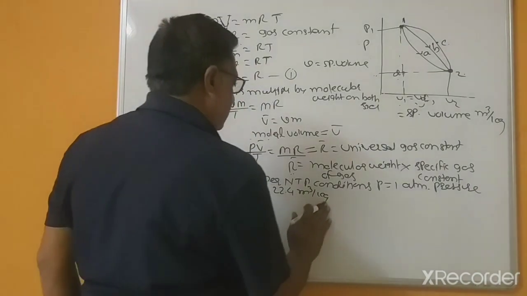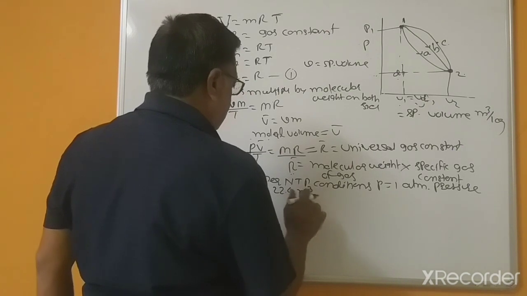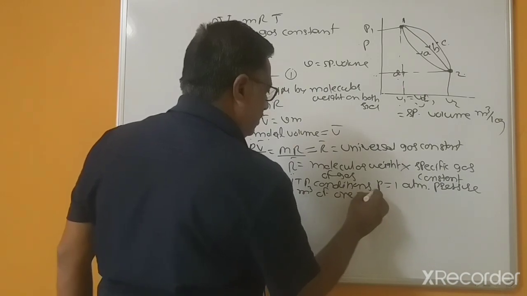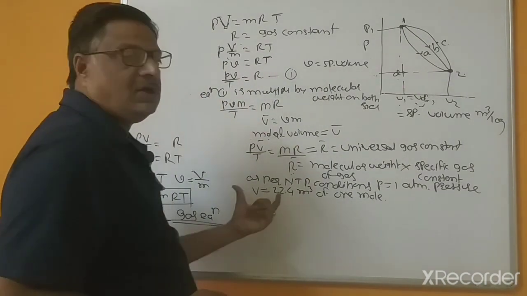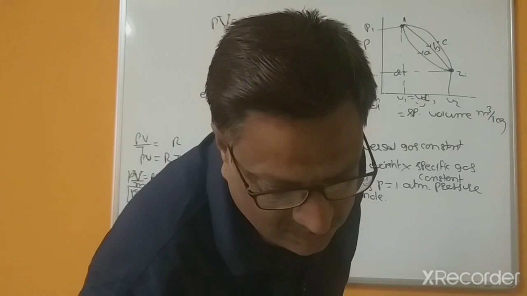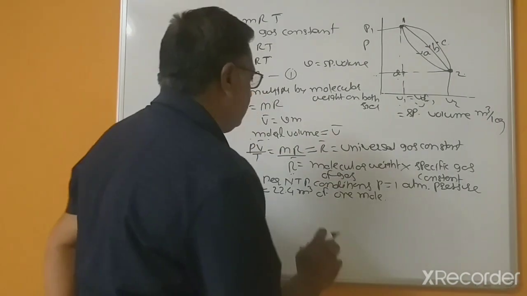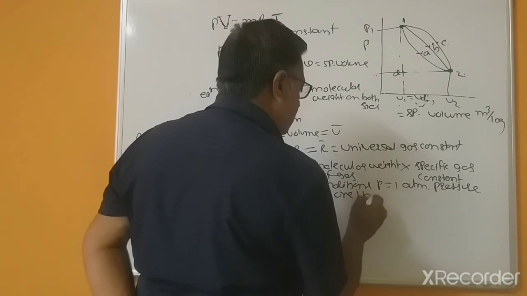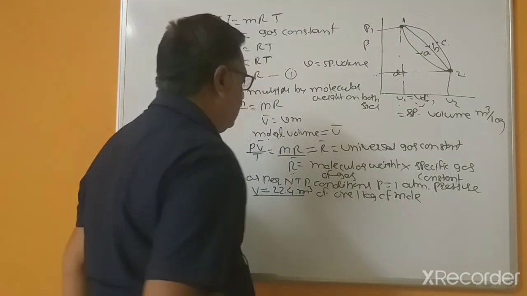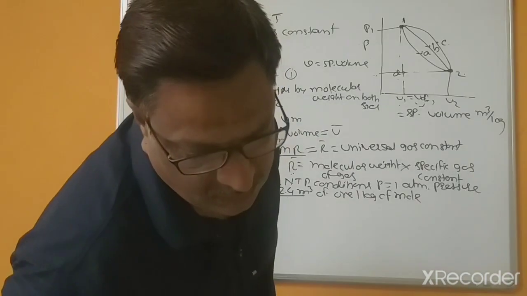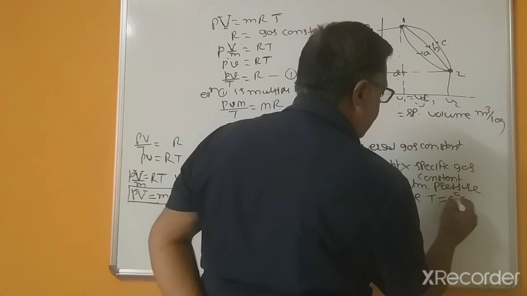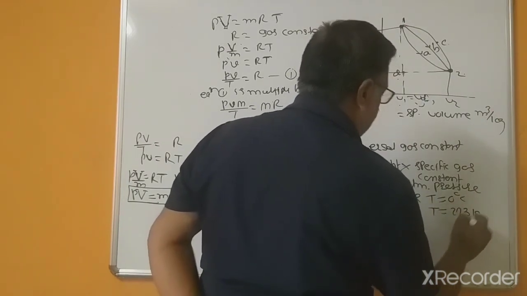Meter cube, of 1 mole of... 1 mole contains the molecules, means for 1 moles, and this is, I will check, 1 kg of mole, 1 kg of mole equal to, and T equal to 273, at 0 degree centigrade means 273 Kelvin.